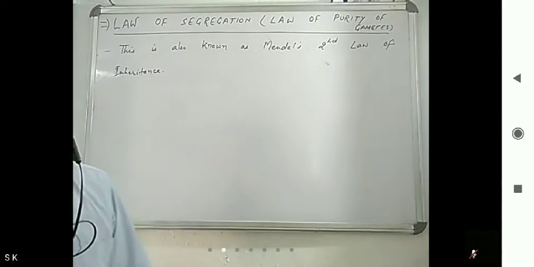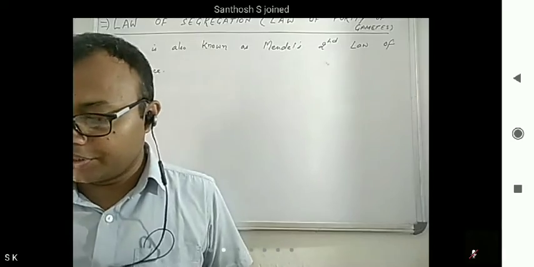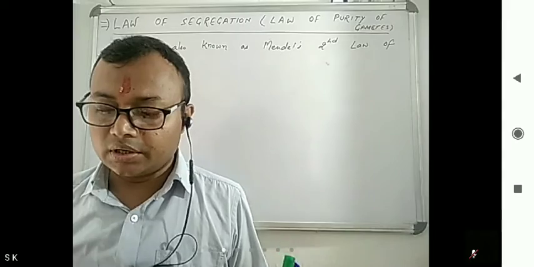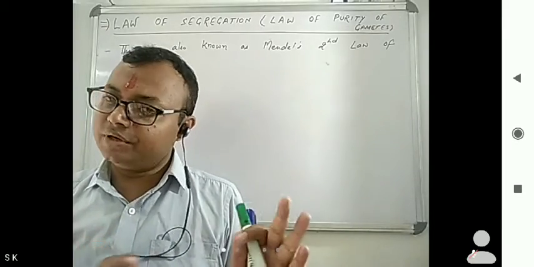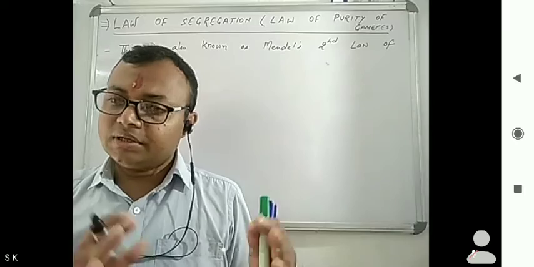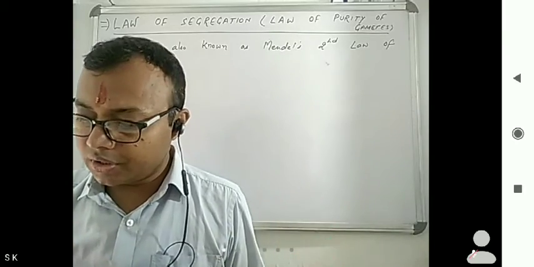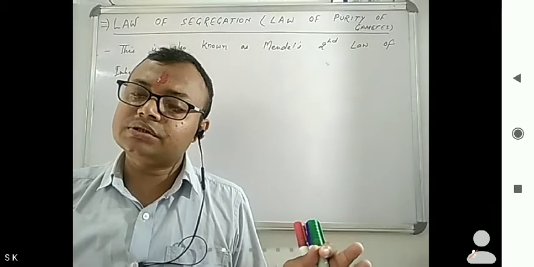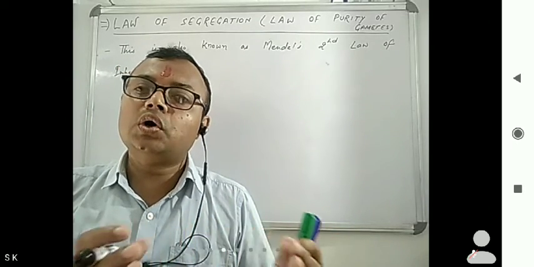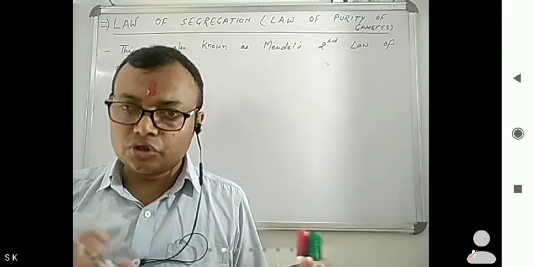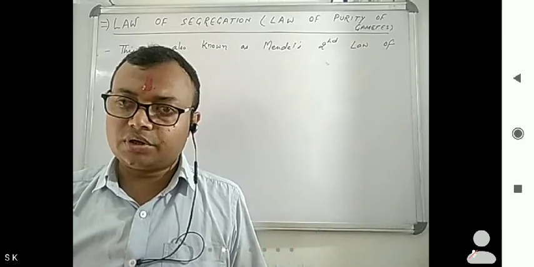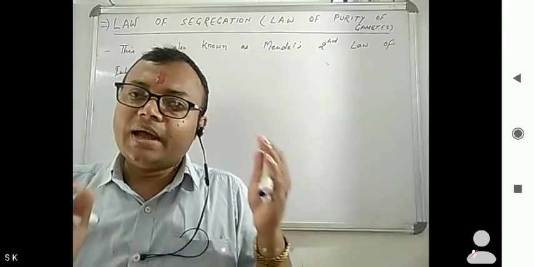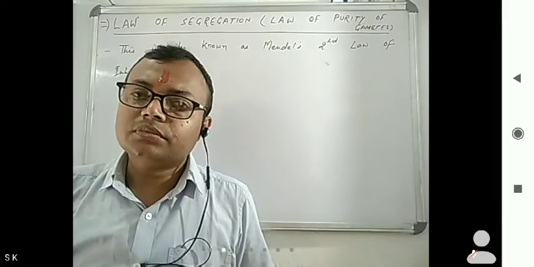Here it is saying that whenever any organism forms gametes, then out of the two genes for a character, they show all their traits, whether dominant or recessive. The gametes are segregating, and a pure form is obtained.